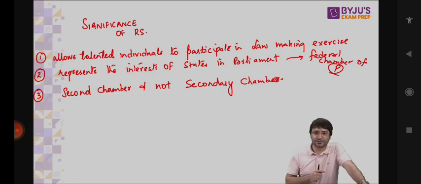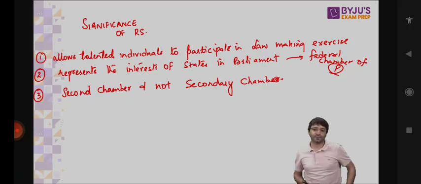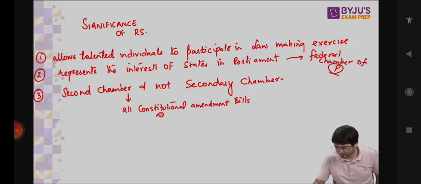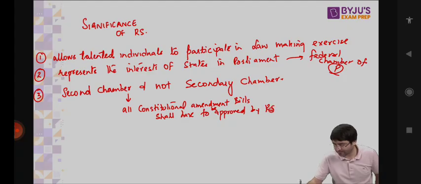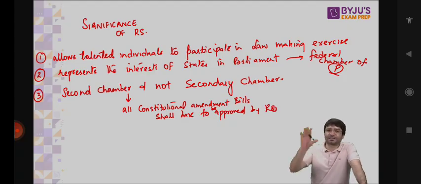But we say Rajya Sabha is not the secondary chamber. It's the second chamber of the parliament. It has an equal role vis-a-vis Lok Sabha. How? All constitutional amendment bills shall have to be approved by Rajya Sabha separately. Because a constitutional amendment bill, once it is passed by both houses of the parliament separately, can be sent to the president for signature. That is, Rajya Sabha and Lok Sabha have an equal role.